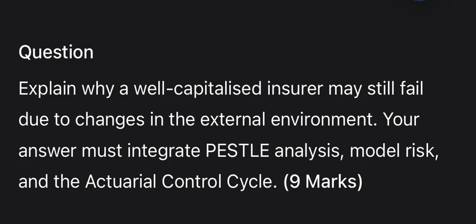Ultimately, the firm suffers from model risk, specifically model domain failure. Capital models are calibrated to a specific domain of historical stability. When an external shock, such as a technological disruption, occurs, the correlations between risks often spike, a phenomenon known as tail dependency. If the model assumes independence between market risk and insurance risk, but an external event causes both to fail simultaneously, the well-capitalized buffer will be exhausted instantly.